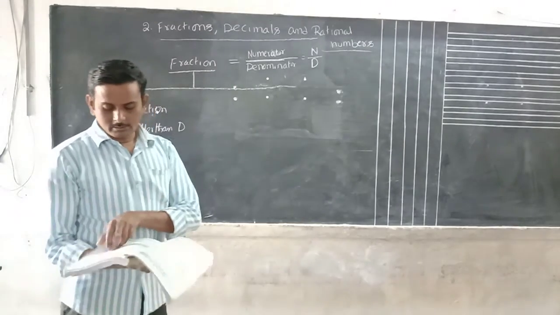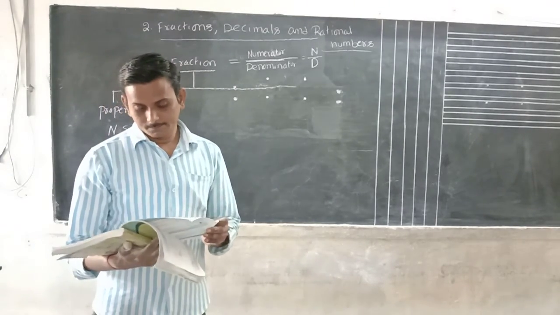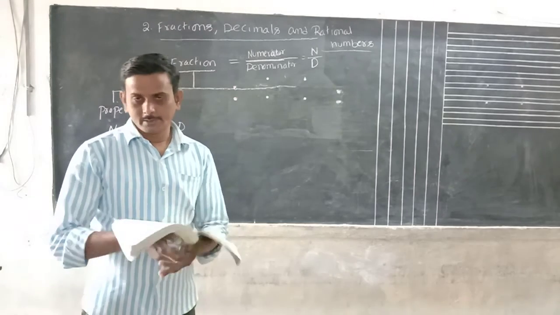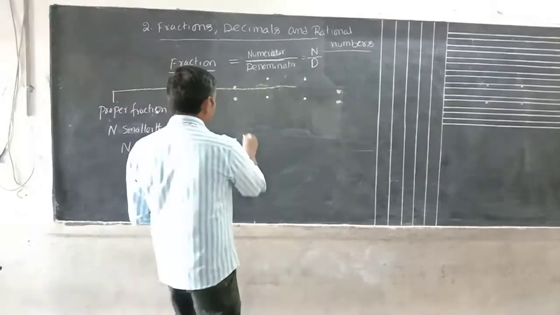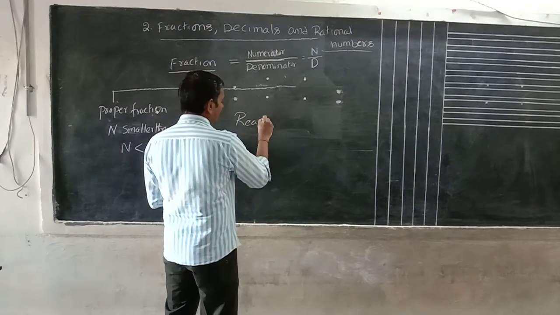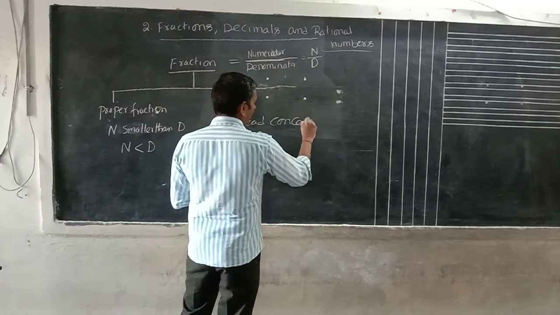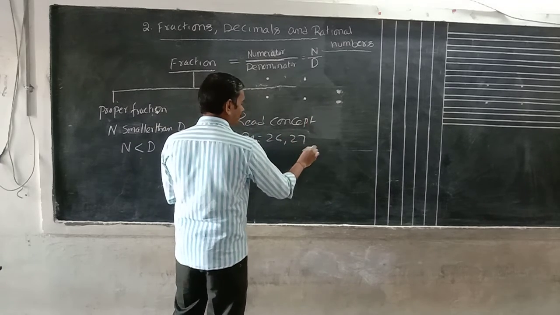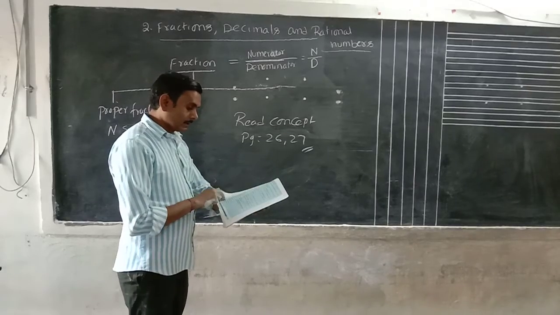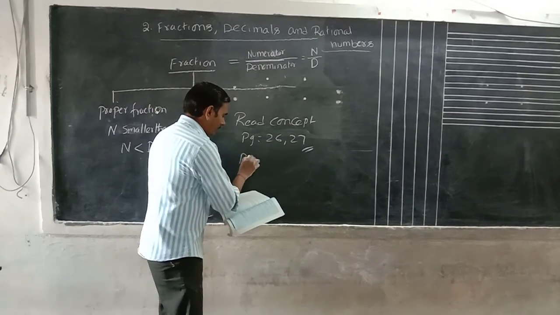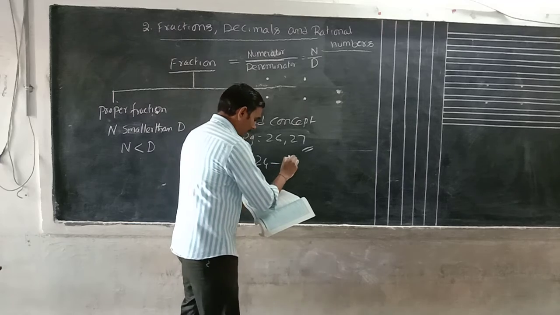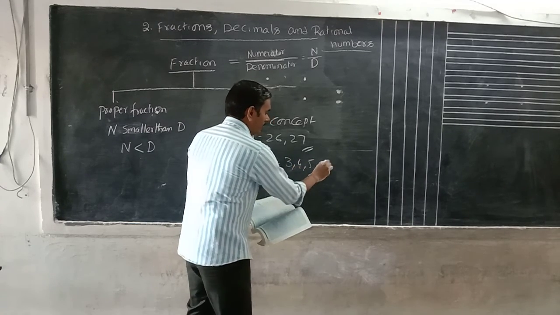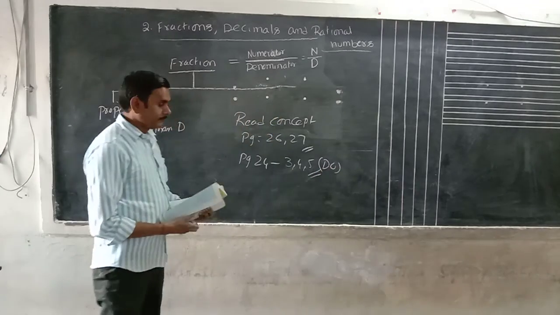What is today's homework? We have to read the concept on page number 26 to 27. Later, complete the sums on page number 24, questions 3, 4, 5. Do this one. Okay, that is the homework.